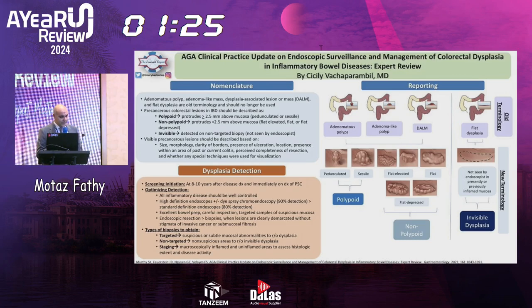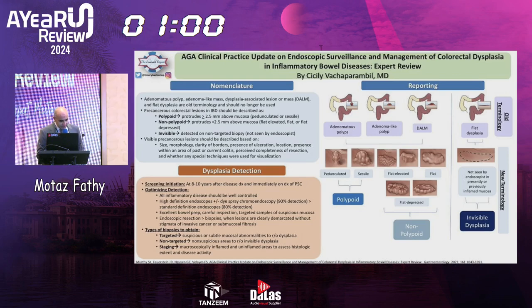So to optimize the detection, all inflammatory disease should be well controlled. So it's not recommended to take biopsy in patients who have active disease, either UC or Crohn's disease. High-definition endoscopy plus dye spray chromoendoscopy should be the standard of care, and we should not use standard definition endoscopy anymore.